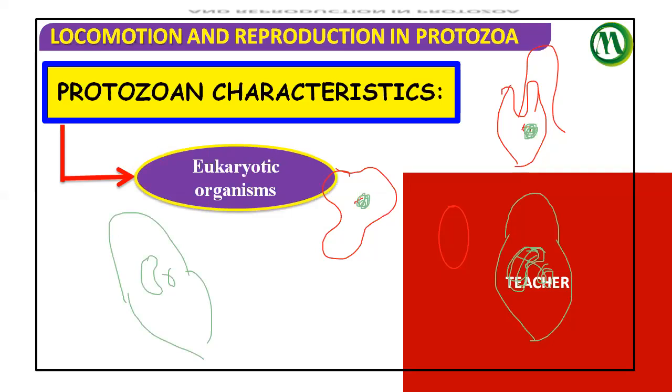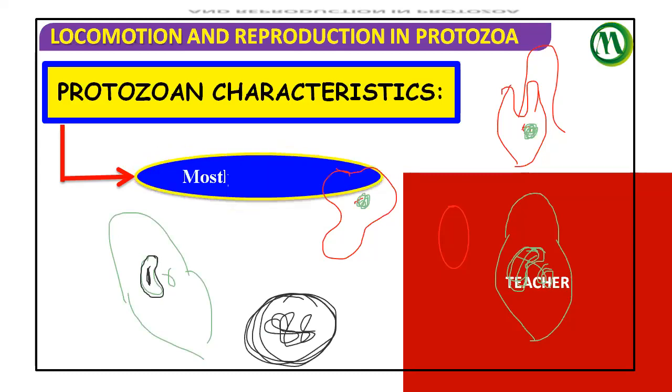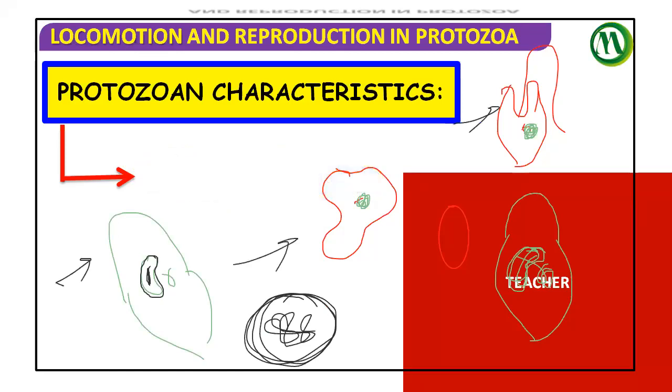What is eukaryotic? We discussed this earlier. Eukaryotic means nuclear material surrounded by a nuclear membrane, a distinct nucleus present. Nucleus surrounded by a distinct nuclear membrane, we say eukaryotic nature. Bacteria are prokaryotic; they don't have a distinct nucleus. They are mostly microscopic; you can't see these organisms with the naked eye. You need to use the microscope.